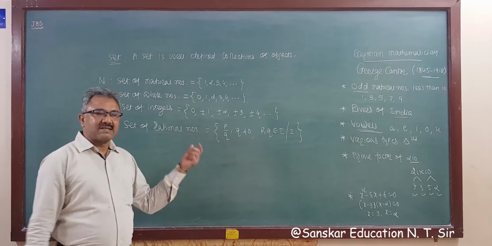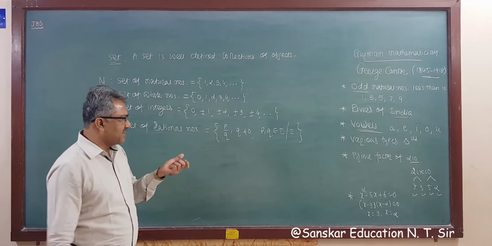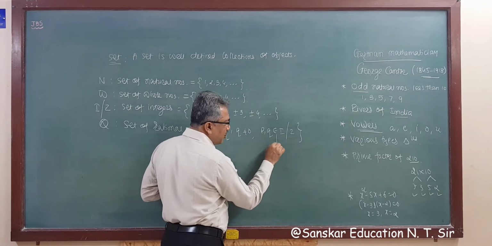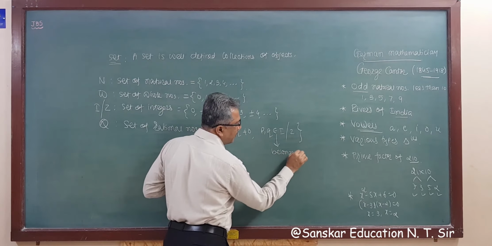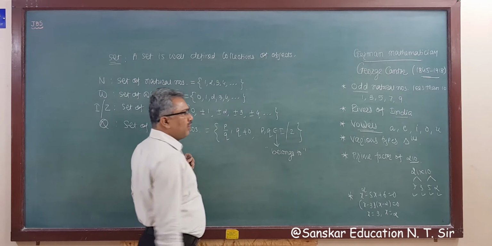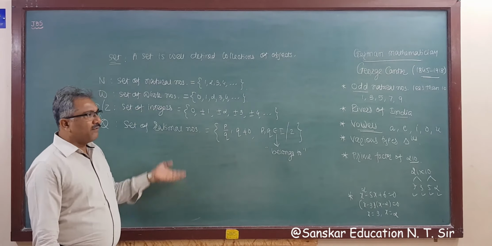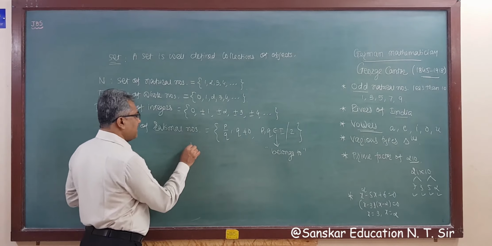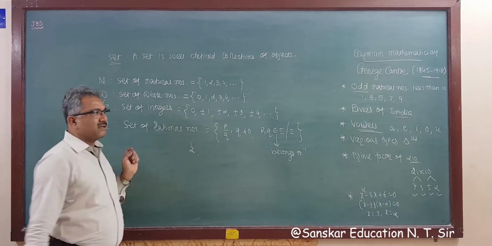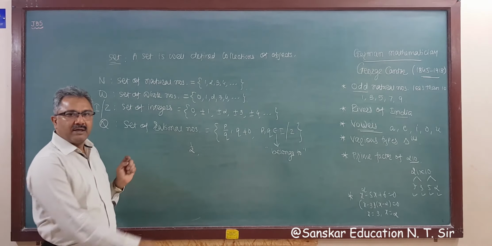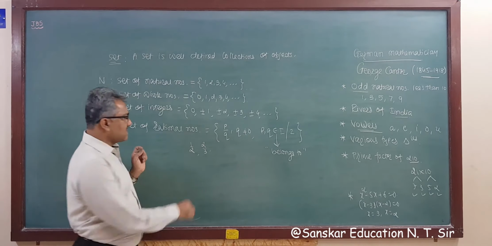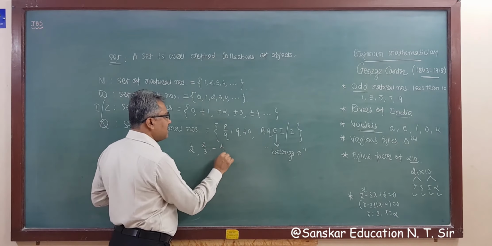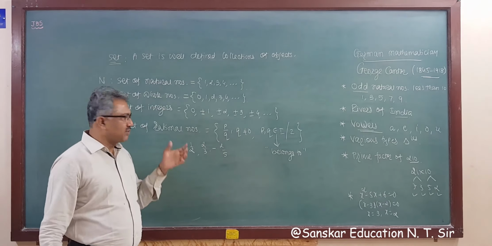Let's take some illustration. This symbol is read as "belongs to," that you know. For example, 1 upon 2 is a rational number, right? Suppose 2 by 3, then this is also a rational number. Suppose minus 2 by 5, this is also a rational number.